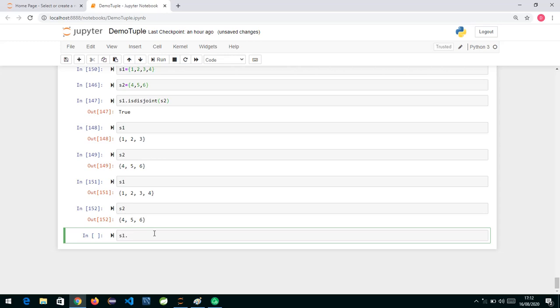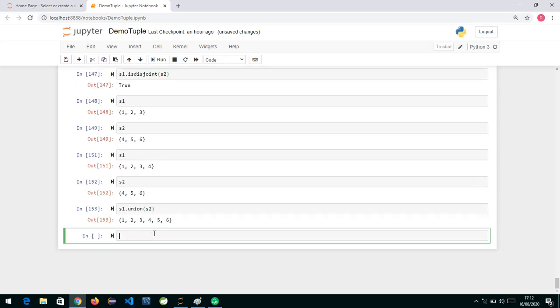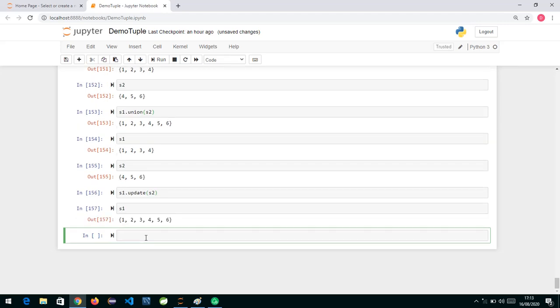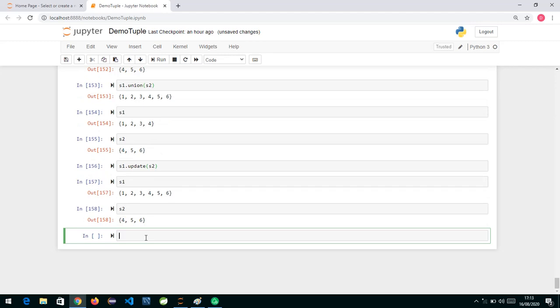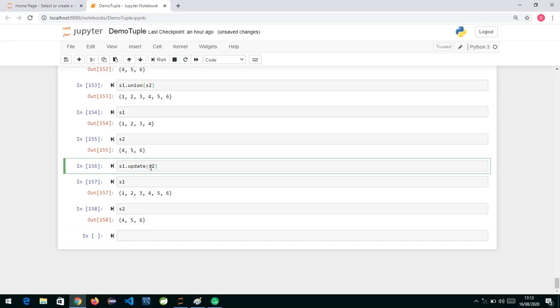If I do S1 dot union of S2, it will give you the union of both the sets with the common element only once. But even if I check S1, it's still unmodified, and S2 is still unmodified. But if I write S1 dot update and pass S2, and now I check S1, it has 1, 2, 3, 4, 5, 6, and S2 still has 4, 5, 6. What is the update method doing here?